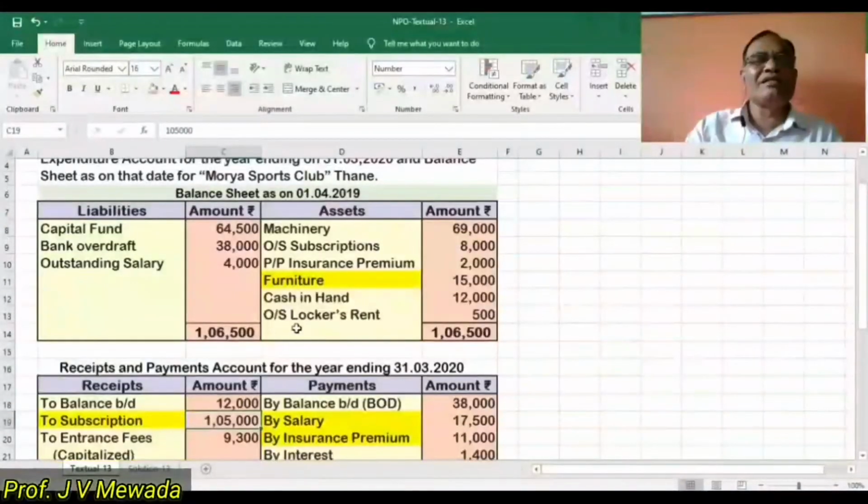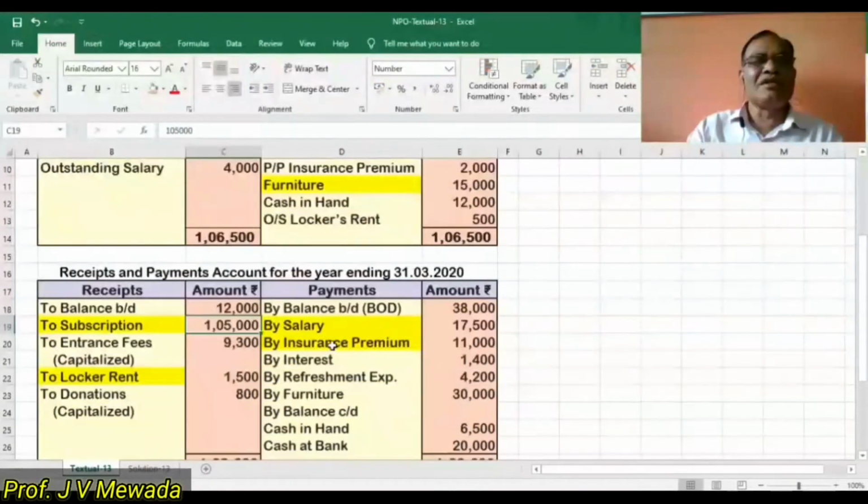Now in our balance sheet, we will see the prepaid insurance. Now this is the last year's prepaid. Current year's prepaid we are going to subtract, and last year's prepaid we are going to add. But before that, let us see the insurance premium. Here we are having insurance premium 11,000.